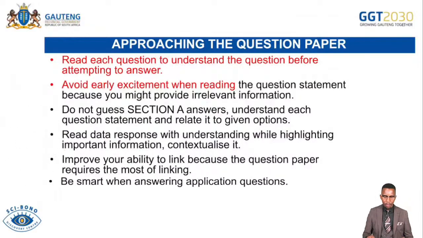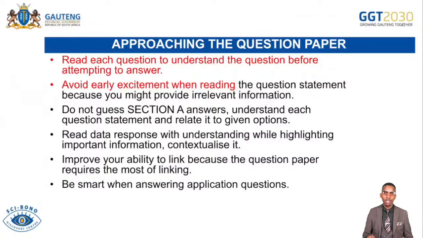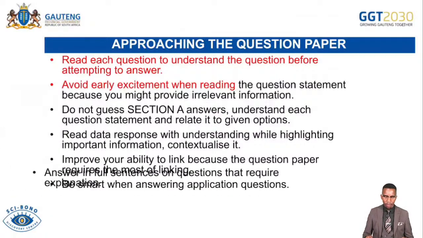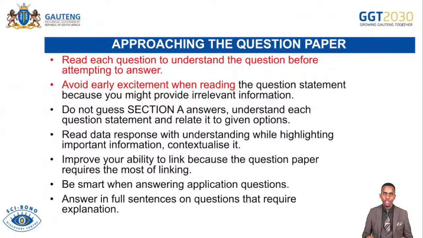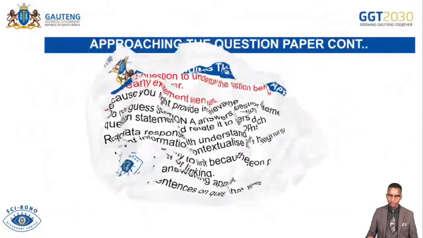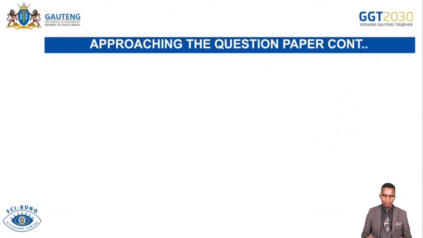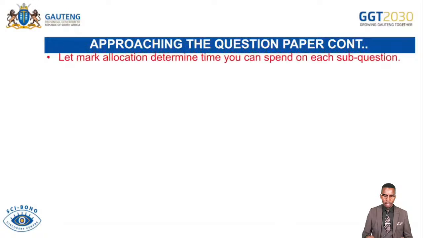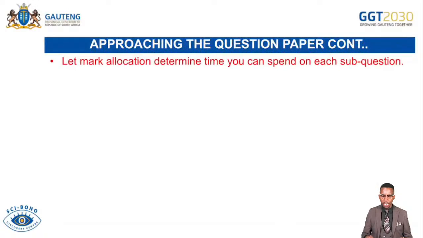And then also be smart when answering application questions. Remember, if you have to apply, you need to understand two concepts at the same time, then you can apply, so that you can make pure sense. Answer in full sentences. Do not simply list wherever you have to discuss, because listing might give you half a mark. And then let mark allocation determine the time you spend on each sub-question or subtopic.